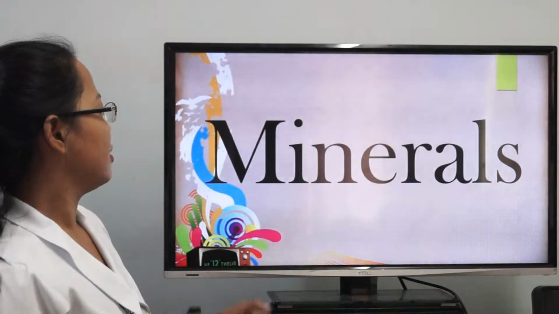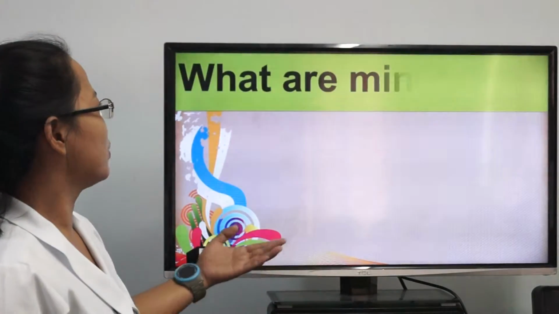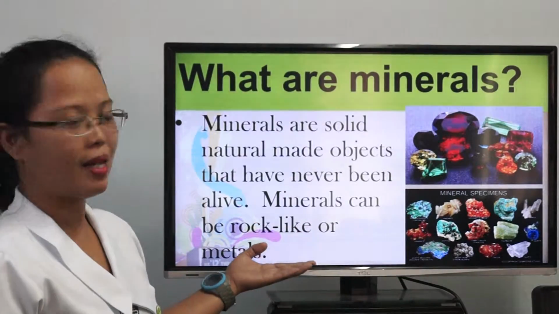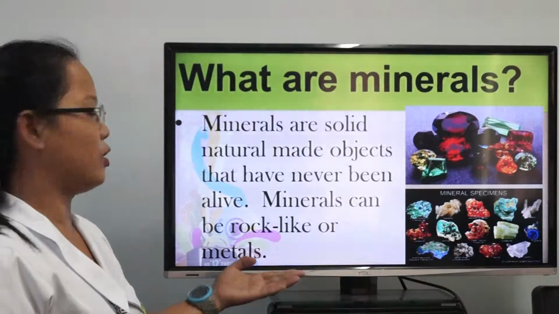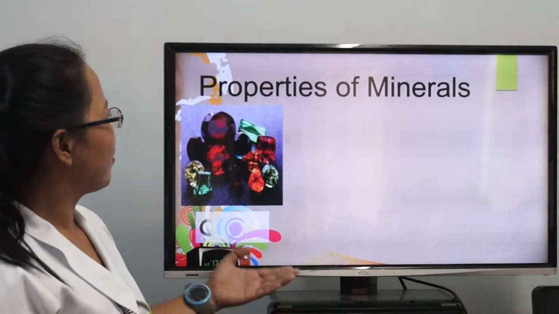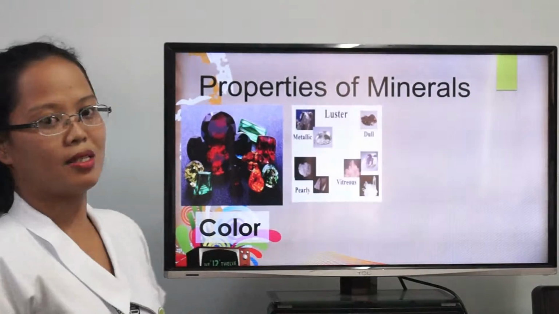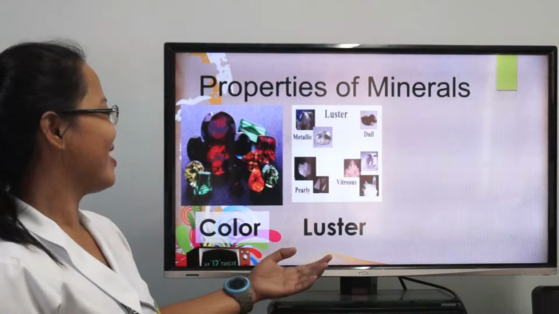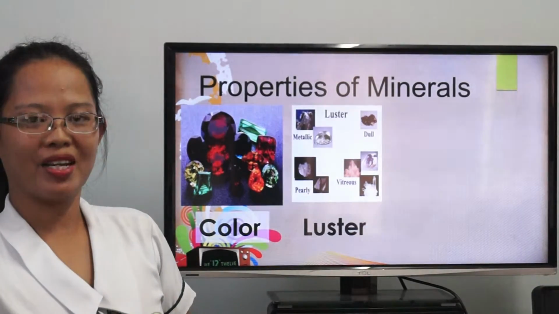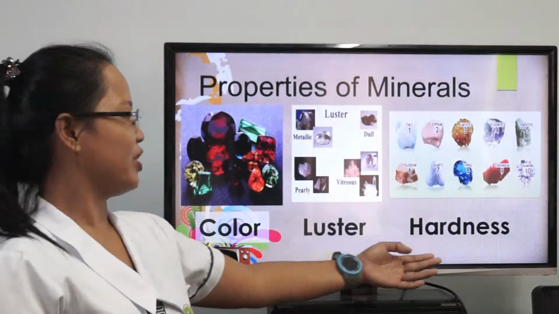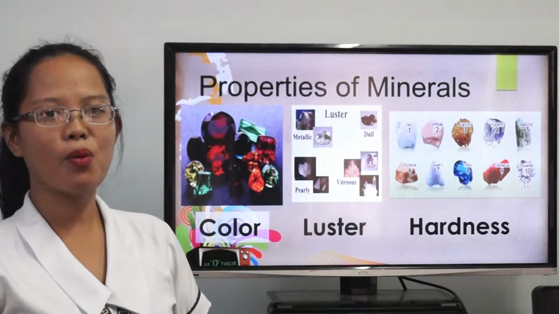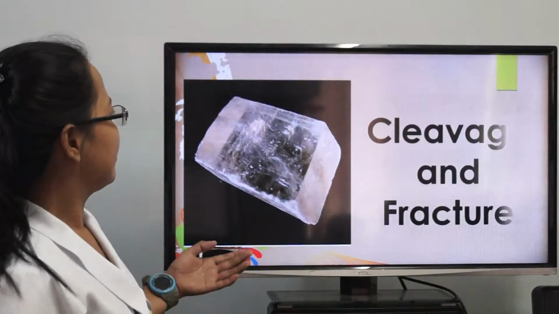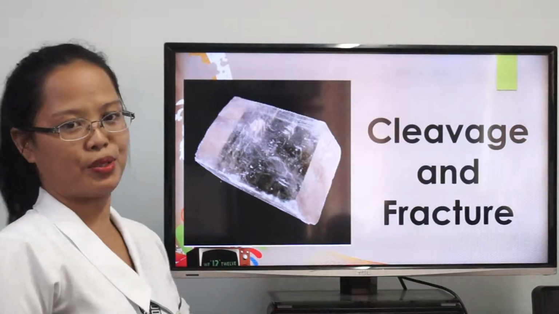And the last is minerals. What are minerals? Minerals are solid, naturally made objects that have never been alive. Minerals can be rock-like or metals. There are properties of minerals. The first is color. It describes the impurities of minerals. The second is luster. It describes the way it reflects light. And the third is hardness. It describes how easy or how difficult a mineral can be scratched. And the last one is cleavage and fracture.